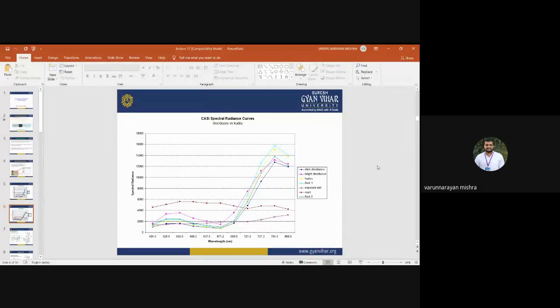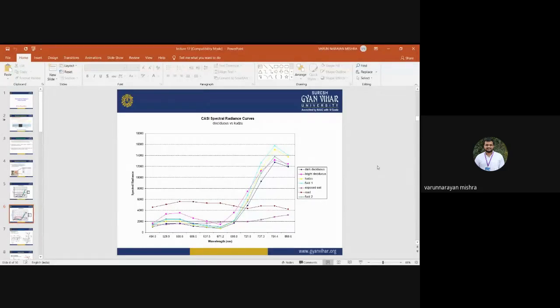So here you can see the curve is not a flat line. It is not an exactly flat linear line. It has upward and downward movement. Some bands have a good spectral response, some have a lesser spectral response. On the basis of the spectral response of different objects, you may have different characteristics and different composition of the Earth surface features.